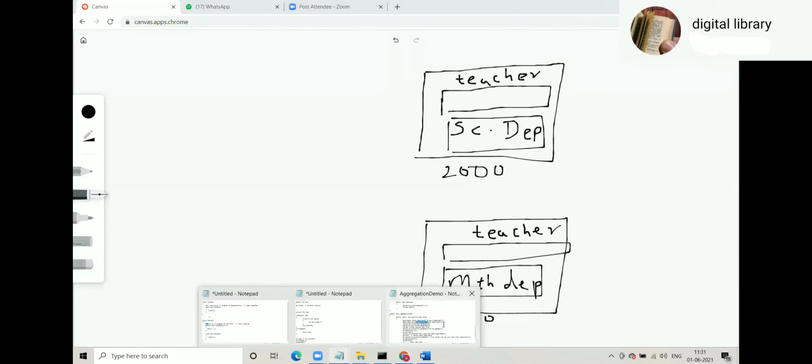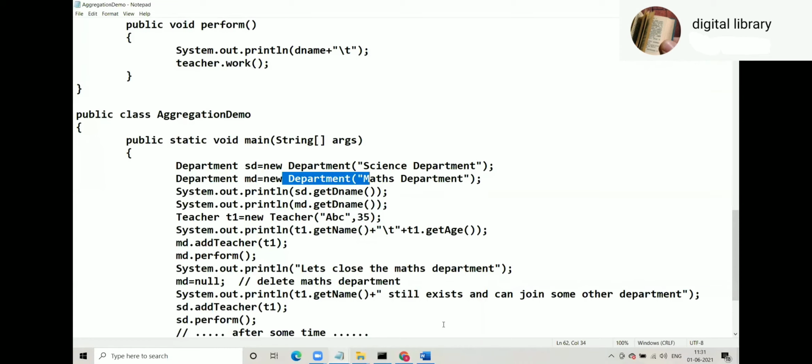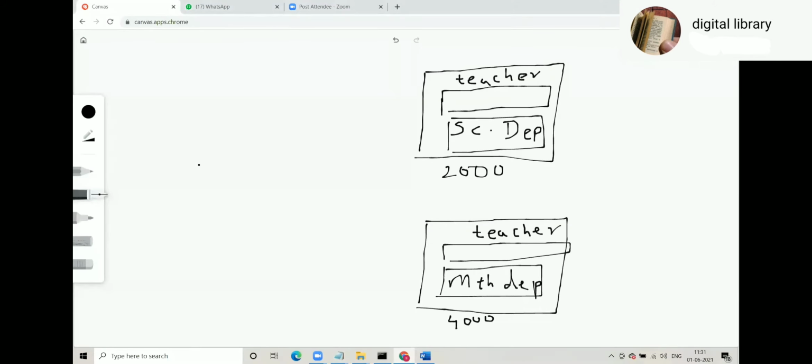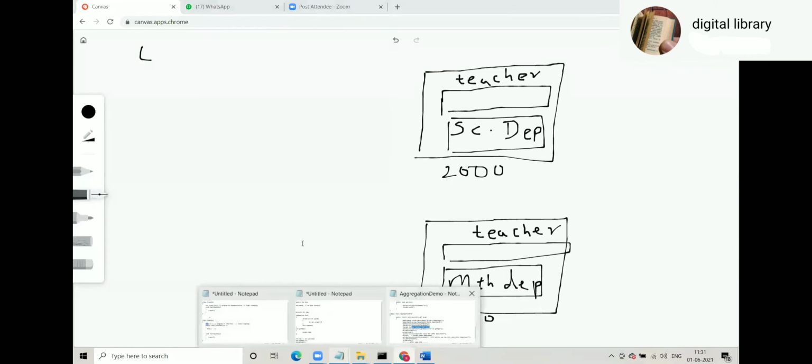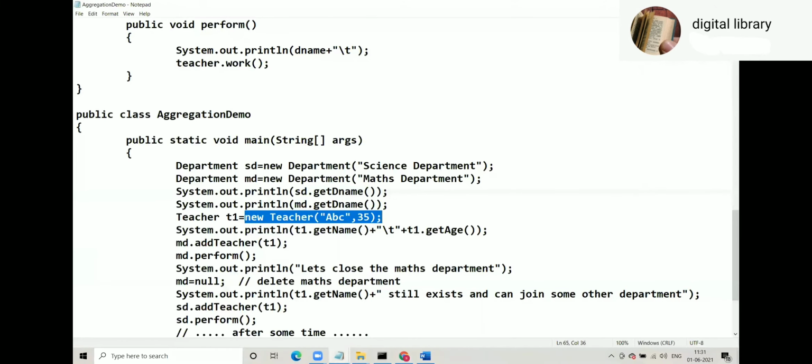Thereafter, SOP of SD.getName(), science department, and MD.getName(), maths department. Teacher T1 = new Teacher("ABC", 35). First of all, I forgot to write the references SD and MD.